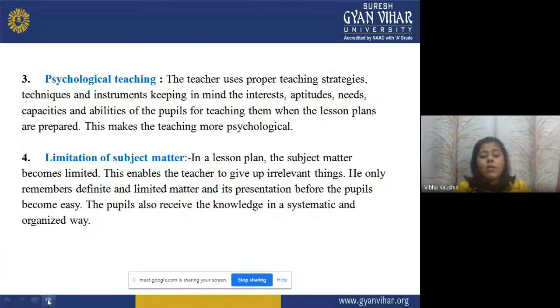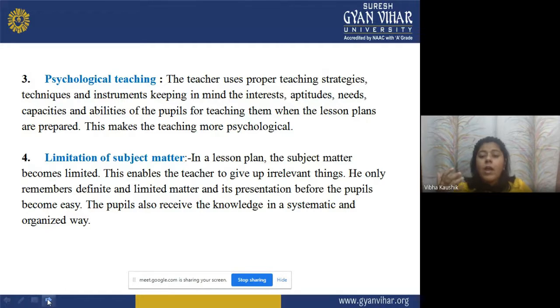Now, psychological teaching. The teacher uses proper teaching strategies, techniques, and instruments, keeping in mind the interests, aptitude, needs, capacities, and abilities of the pupil when the lesson plans are prepared.